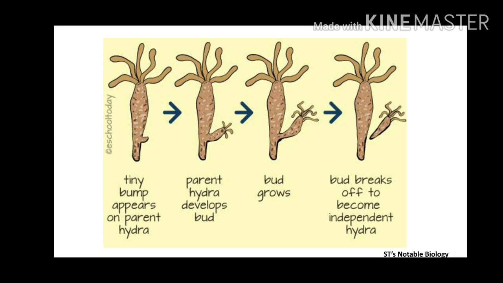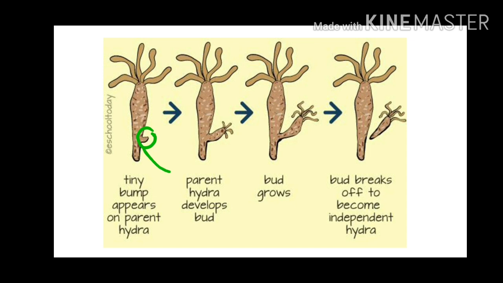Aquatic means water; aquatic organisms are those which live in water. In this hydra we can see a small outgrowth from the parent hydra. See, a tiny bump appears on the parent hydra.